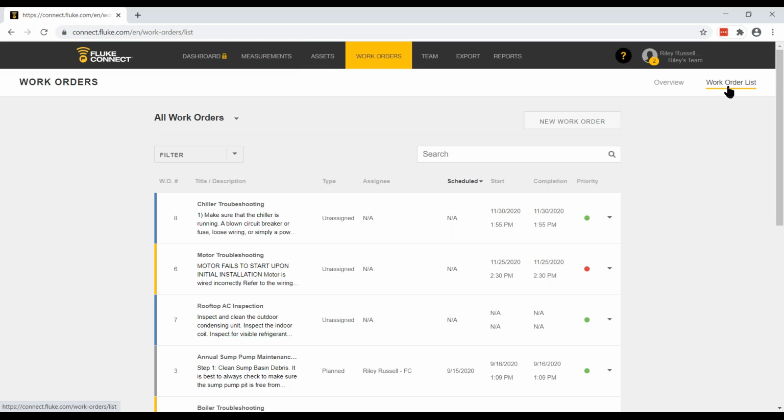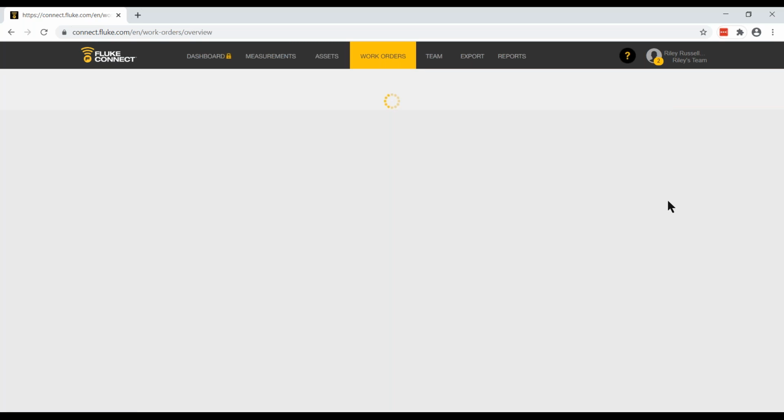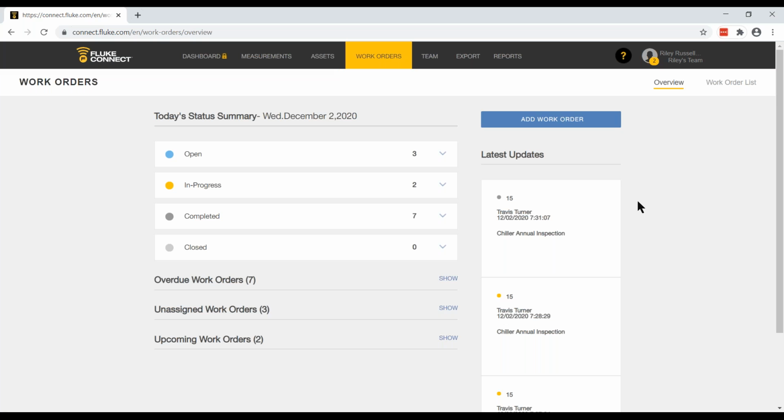So this is what shows up first, but I want to start with the overview because maybe it's Monday morning and I want to go to the overview page to see all the different types of work orders and what their current statuses are. So here's a summary. It's Wednesday, December 2nd. I can see I've got 3 open work orders. I've got 2 in progress work orders. I've got 7 completed work orders. And down below, I've got 7 overdue work orders, 3 unassigned work orders, and 2 upcoming work orders.